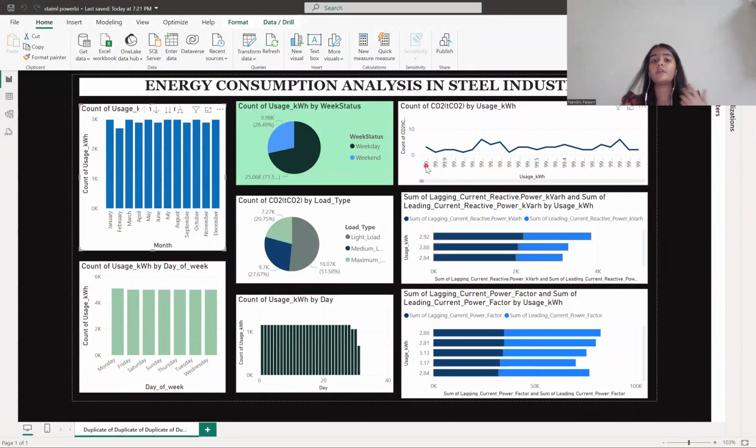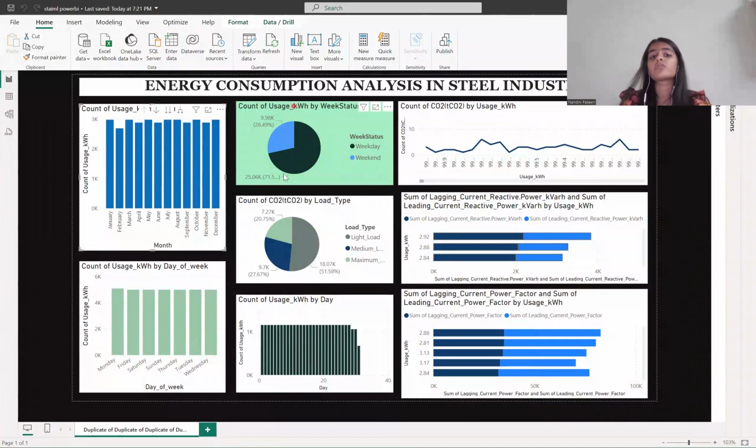Moving on to the fifth question, which is about comparing the energy consumption between weekdays and weekends. This is again an insightful question to understand whether energy consumption in the steel industry is higher on weekdays or weekends.